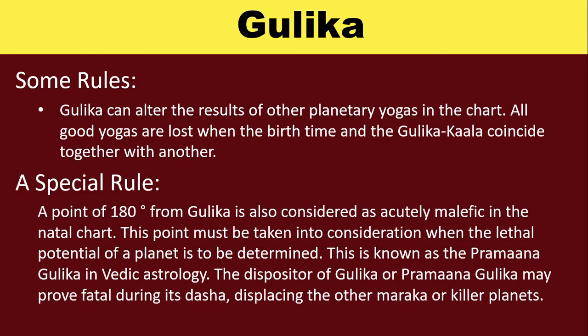A special rule. A point of 180 degree from Gulika is also considered as acutely malefic in the natal chart. This point must be taken into consideration when the lethal potential of a planet is to be determined. This is known as Pramana Gulika in Vedic Astrology. The dispositor of Gulika or Pramana Gulika may prove fatal during its Dasa, displacing the other Maraka or killer planets.